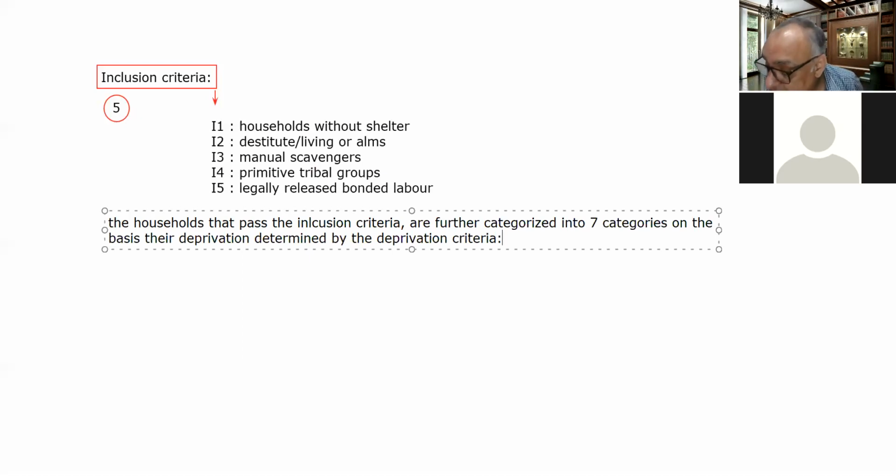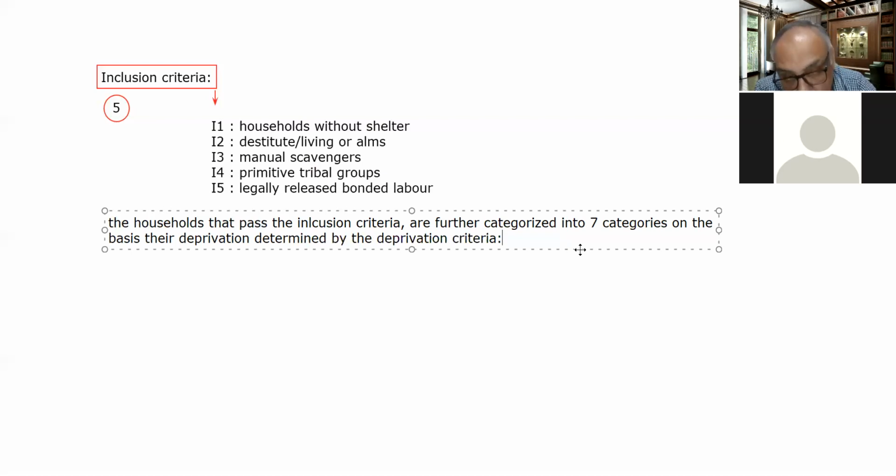So what is the deprivation criteria? Those families who fulfill the deprivation criteria will be 1, 2, 3, 4, 5, 6, 7, determined according to that.